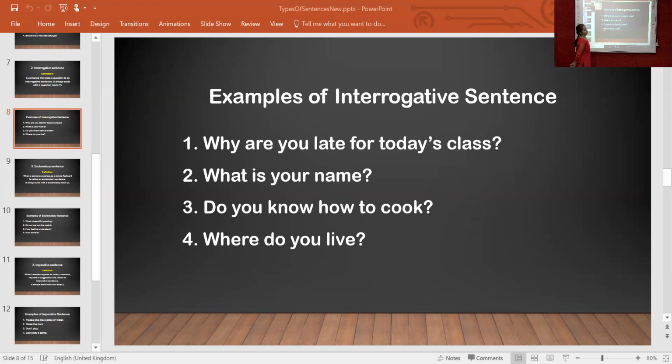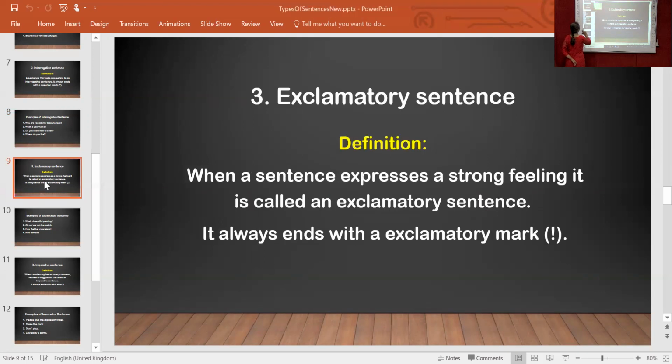Now we can see the third type of sentence, the exclamatory sentence. What is the definition of an exclamatory sentence? Now see. When a sentence expresses a strong feeling, it is called an exclamatory sentence. It always ends with an exclamation mark. Now, what is meant by strong feeling?